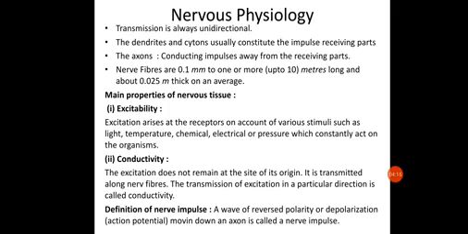Excitability arises in the receptors on account of various stimuli such as light, temperature, chemical, electrical or pressure differences, which constantly act on the organism. So what is excitability? Excitability is the phenomenon where any external stimulus, may be in the form of light, temperature, chemical or electrical differences, is perceived by the receptor cell. When any external stimulus is perceived by receptor cells, perceiving it will be responsible for causing a sort of disturbance in the cell.